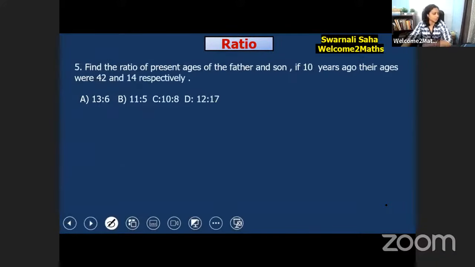Let's solve the next question. Try to solve question number 5. Find the ratio of present ages of father and son. If 10 years ago their ages were 42 and 14, then you have to find out their present ages. Can you find out?